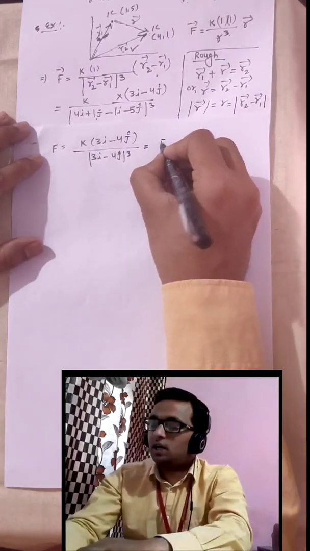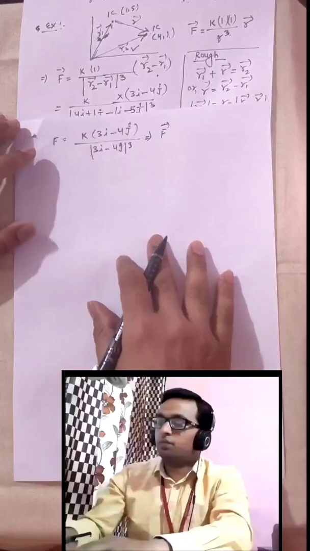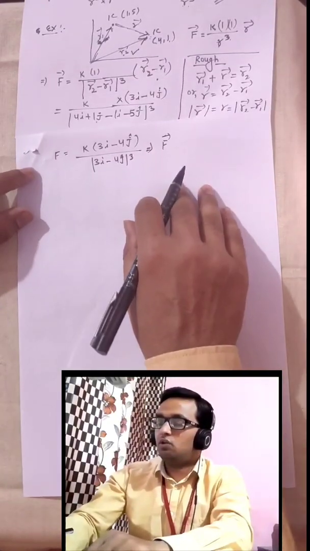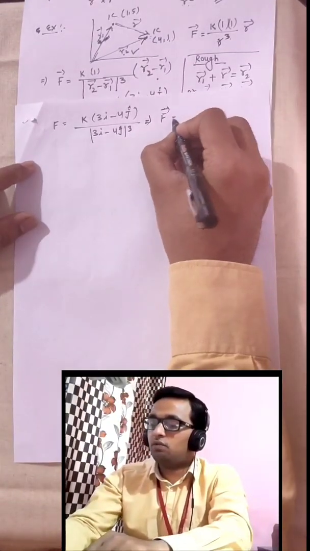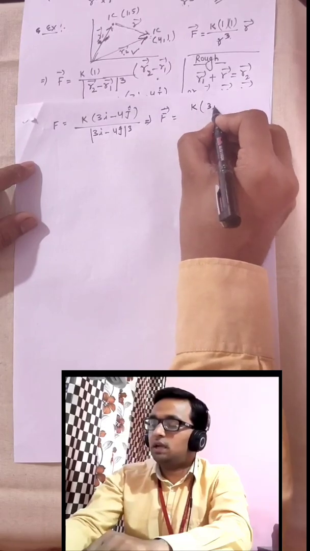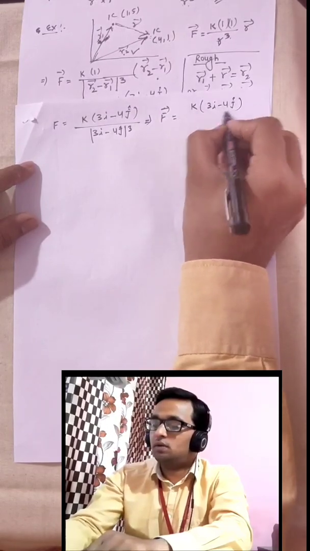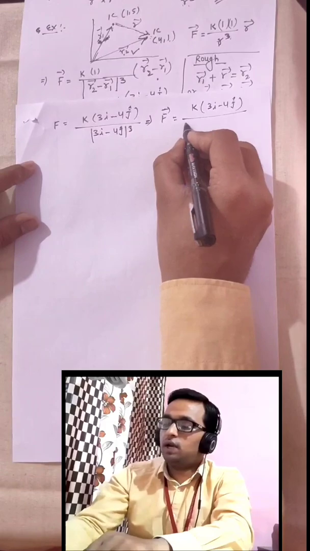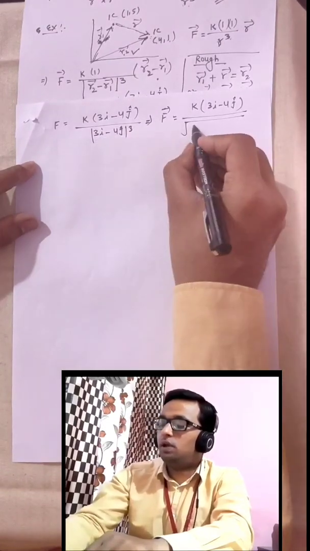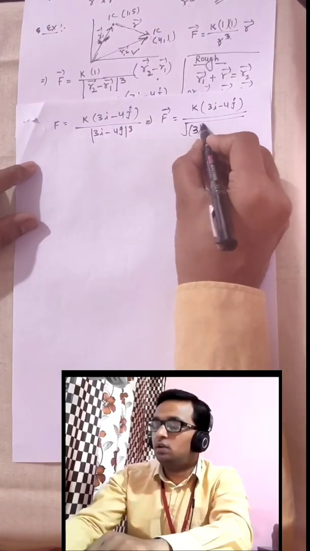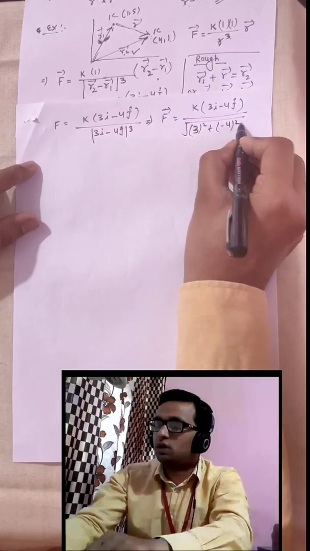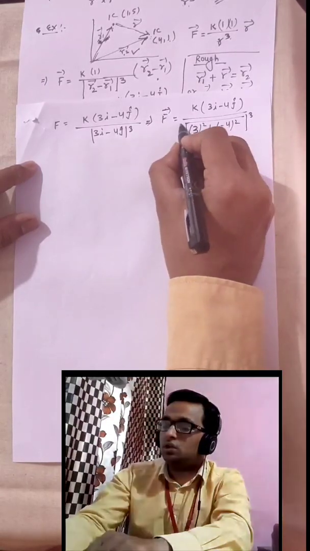So here I will write F equal to K times 3i minus 4j divided by, this is a vector, its magnitude will be the coefficient of i square plus coefficient of j square, and power is how much? 3.